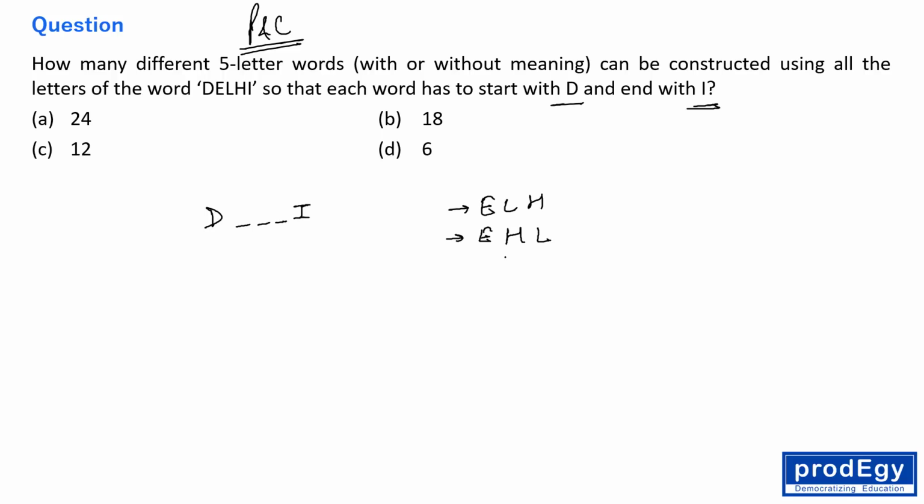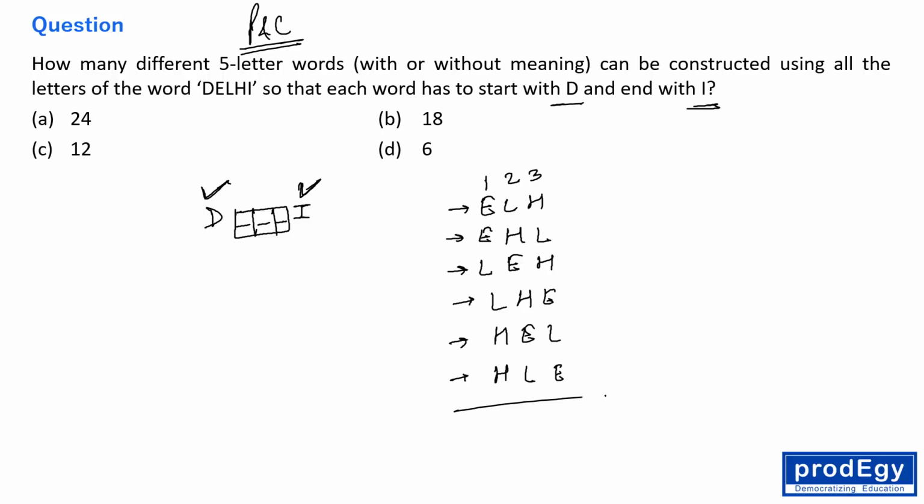So it is E, H, L, right? Let's say this is the first place, this is the second place, and this is the third place. So these 2 places are fixed, right? For these 3 places we need to solve it, right? So let's say ELH, EHL, then LEH, LHE, then after that HEL and HLE, right? So these are a total of 6 different combinations, right? 6 ways to arrange them, right everyone? So the answer is 6, right?